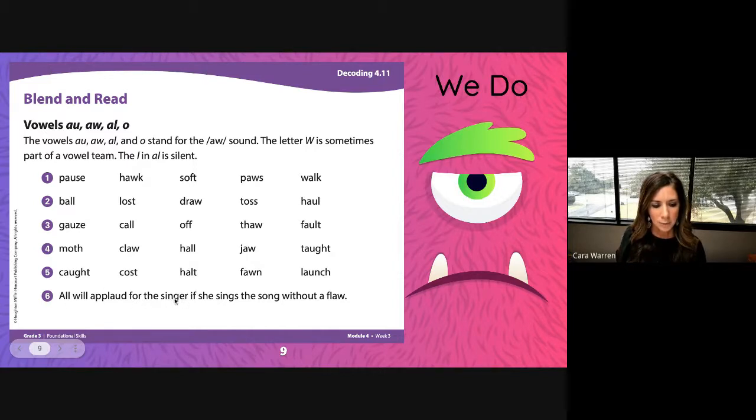All will applaud for the singer if she sings the song, there's my aw in song, without a flaw. That means like without a mistake. If she sings the song without a flaw, or another word, a mistake. Let's fluency read. All will applaud for the singer if she sings the song without a flaw. And one more time. All will applaud for the singer if she sings the song without a flaw.